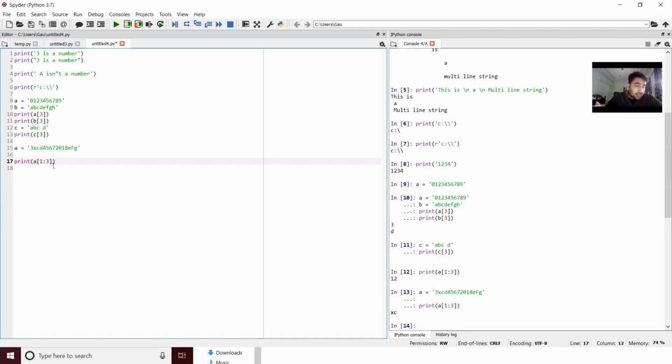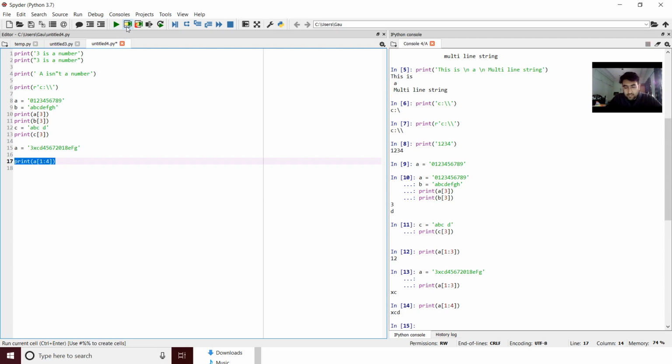The logic behind this is that this is one more funny part in Python: when you are specifying the upper limit, you always have to specify +1. Suppose you needed till d, that was the third index. You need to specify +1. 3 plus 1, that is 4. So it will always print 1 till 4 minus 1. That is how the indexing works, right? When I do this, now I will get xcd.